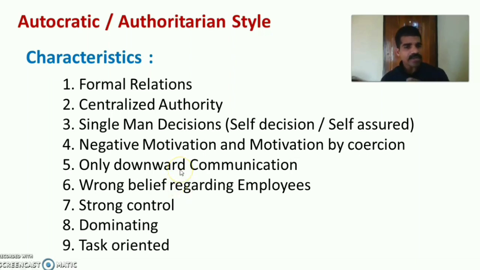Then here it is only downward communication. Another characteristic of the authoritarian or autocratic style is that it focuses mainly on downward communication from leader to subordinates. Then the leader has a wrong belief regarding the employees and has strong control. Autocratic leadership style has strong control and it is a dominating style. Then it is task oriented. So these are the characteristics of the autocratic or authoritarian leadership style.